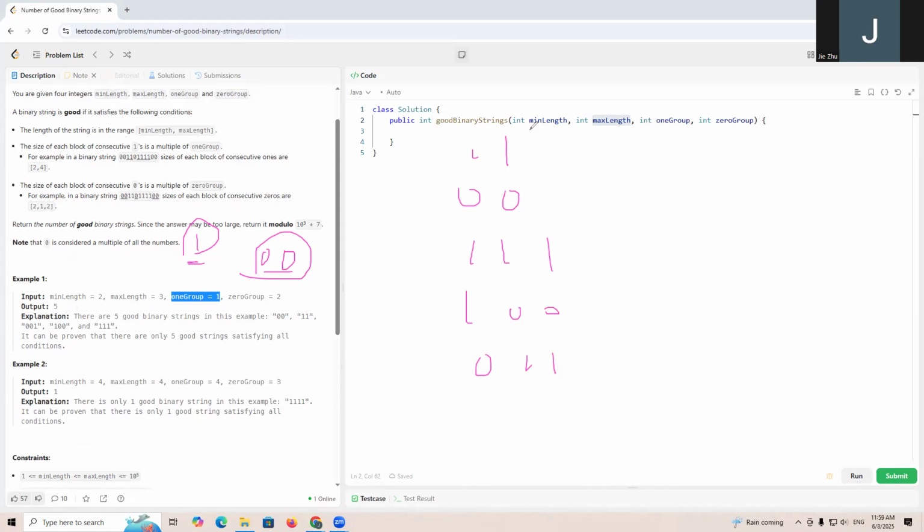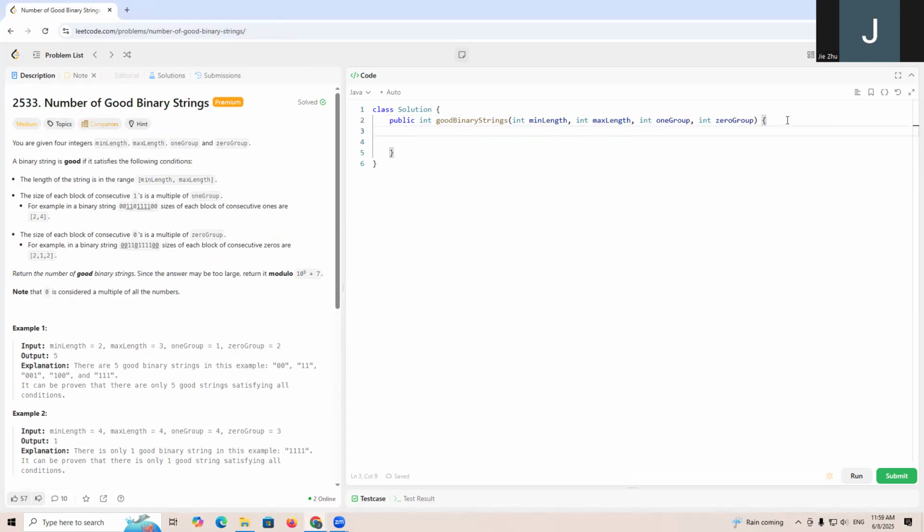For this one, we're looking for the range. One common technique is that instead of using two parameters, a min length and a maximal length, we just use a max length.